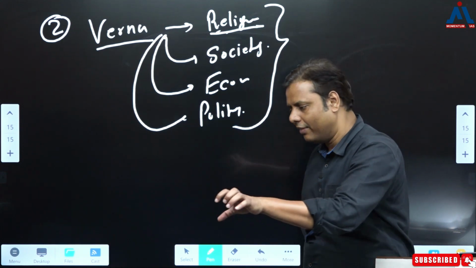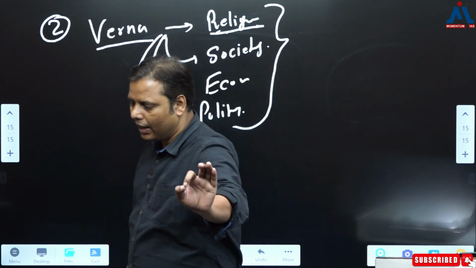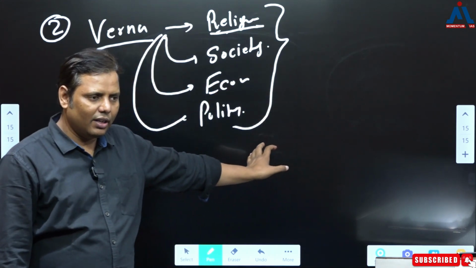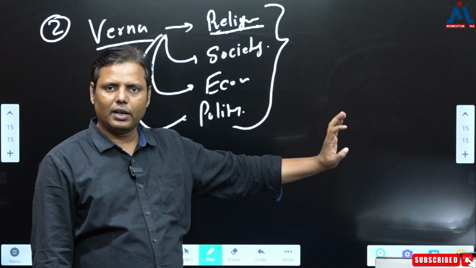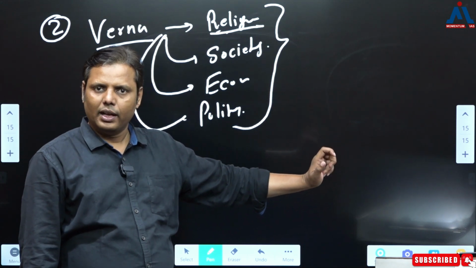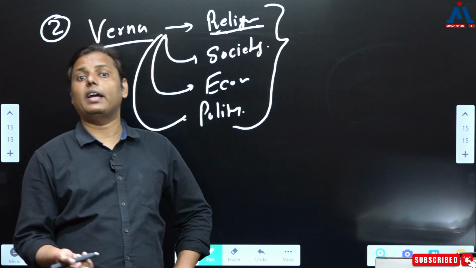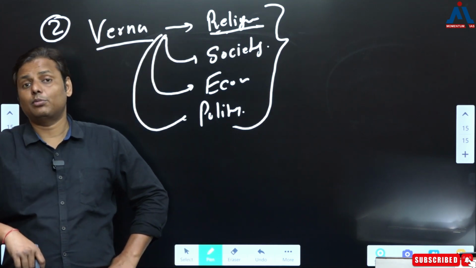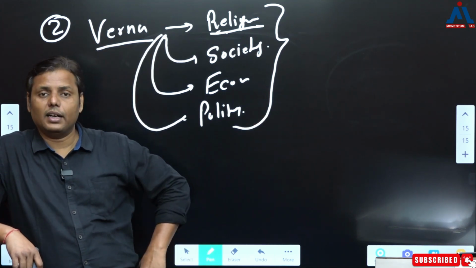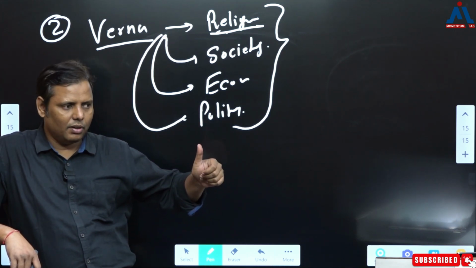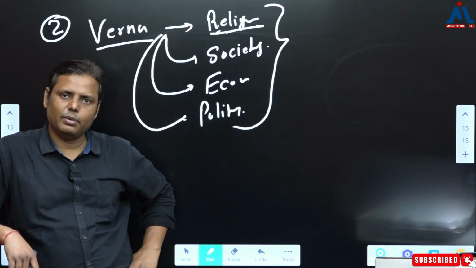Now, if you have been reading the Varna system in this way, in Rig Veda, 10th Mandala, Purush Sukta is there, which gives a shloka that talks about the origin of the Varna system. Fair enough. Then you also read that yes, there is a definition of the Varna that has been provided in the Rig Veda, in the Purush Sukta. Okay, this is the definition of the Varna system, and that's how Varna is coming.